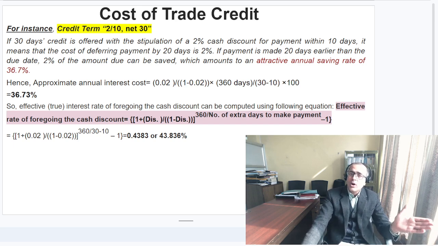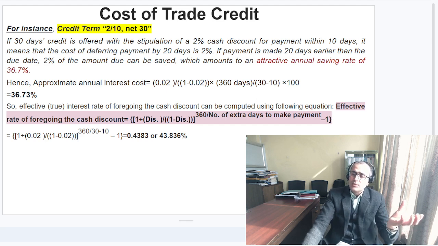So when you are asked to find the cost of trade credit, simply recall this formula: the discount percentage, here a 2% discount, so 0.02, divided by 1 minus 0.02, that is 1 minus the discount percentage, multiplied by the number of days in a year, 360 days, divided by the credit period, here 30 days, minus the discount period, which is 10.